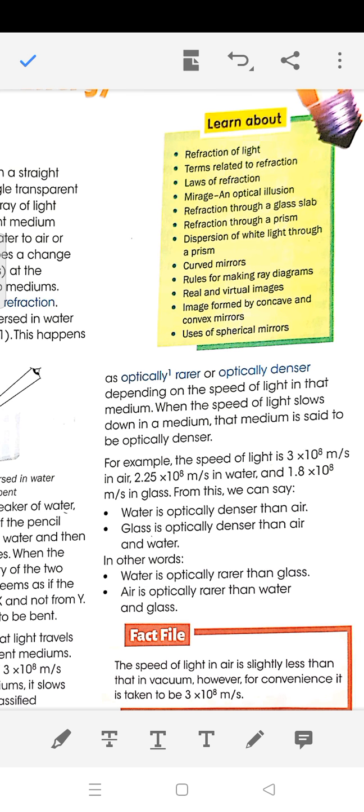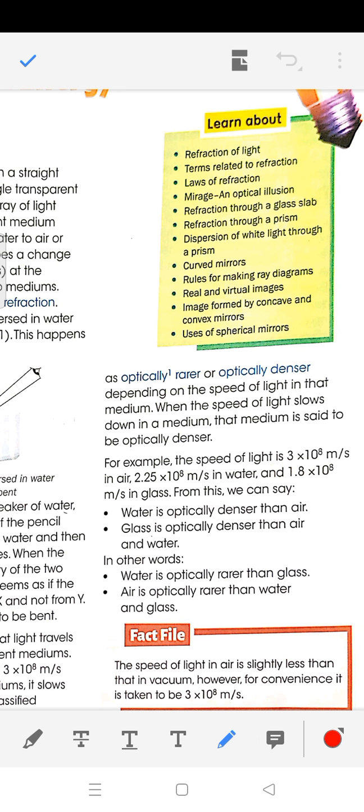For example, in water, the speed of light is about 2.25, and in glass it is about 2 or 1.8 into 10 to the power 8 meter per second. So from this data we can understand that glass is optically denser than water, and water is optically rarer than glass.